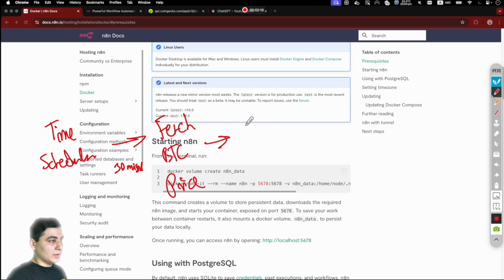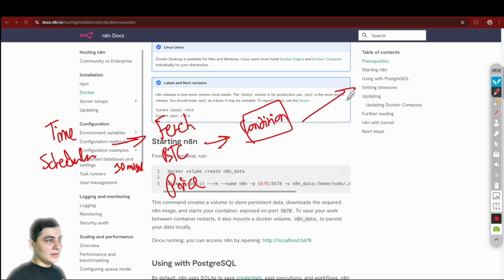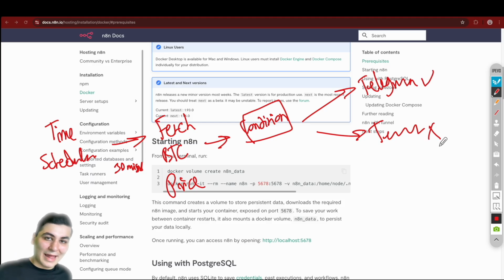And then put a condition here. Then we send the message to Telegram. If the price is good, the format would be different than when the price is bad.